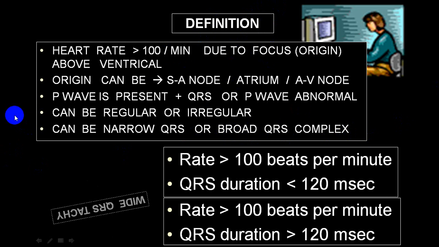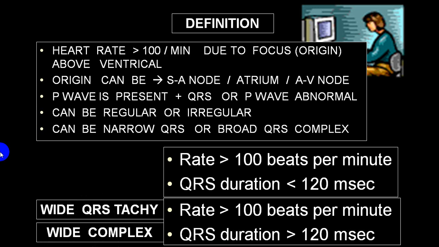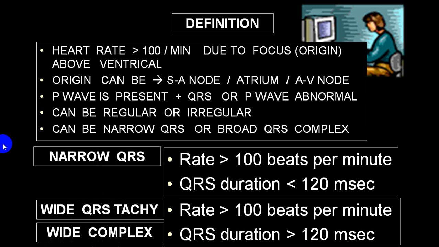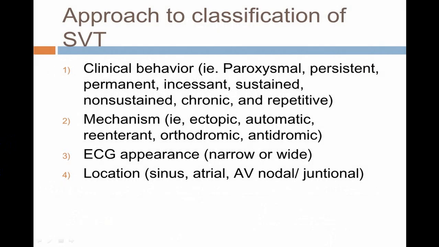So we divide into two big groups. Wide QRS tachycardia is where the QRS complex is more than 3 small squares, that is 0.12 second, and narrow complex is where the QRS complex is less than 0.12 second. That we call narrow QRS complex tachycardia. So this is an introductory part.